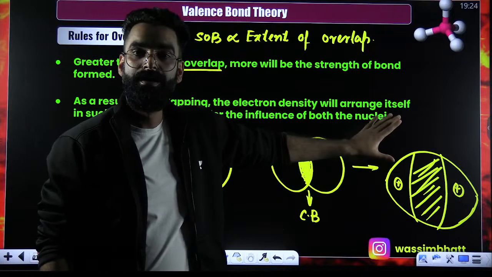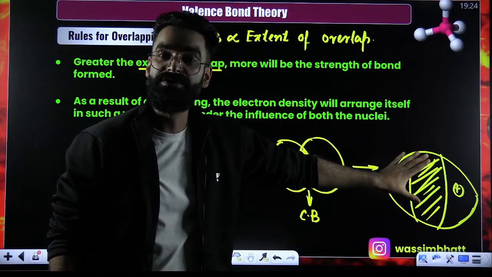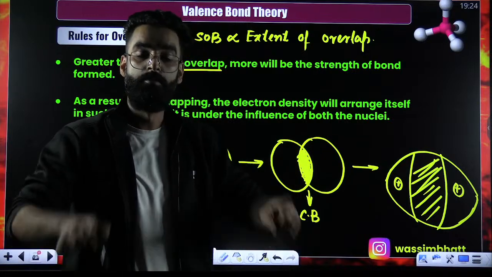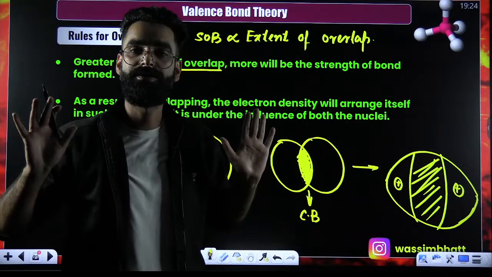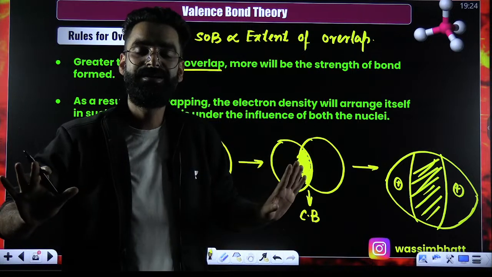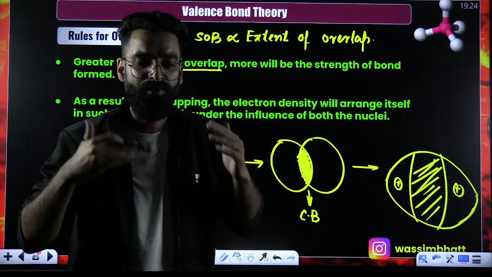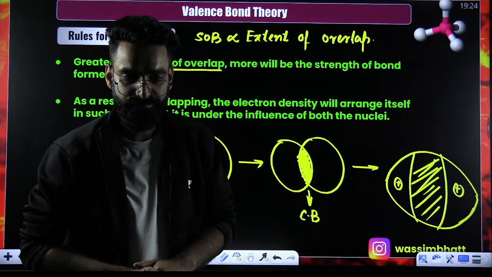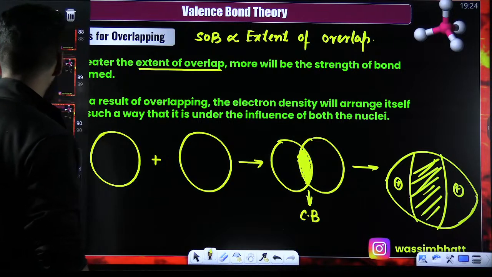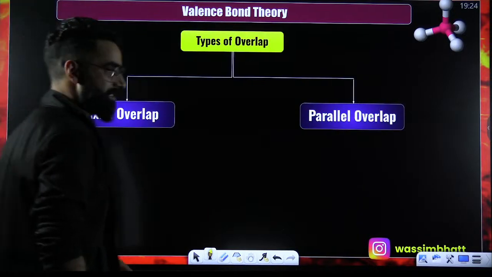Similarly, the strength of the bond formed depends on the extent of overlap. More the overlap, stronger the bond. Perfect. I believe till here, you got the general idea of how a covalent bond is formed. Okay. Now, my dear students, let's try to understand this in detail.